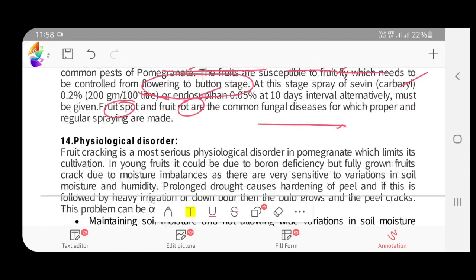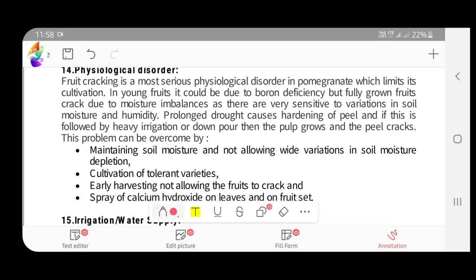And in case of physiological disorder, fruit cracking is the most important one. Initially itself I have said that moisture deficiency, that is moisture stress, leads to this fruit cracking. And other factors include boron deficiency, okay, and then moisture imbalances, variations in soil moisture and humidity. Thus I have already said that humidity leads to this kind of fruit cracking, etc.